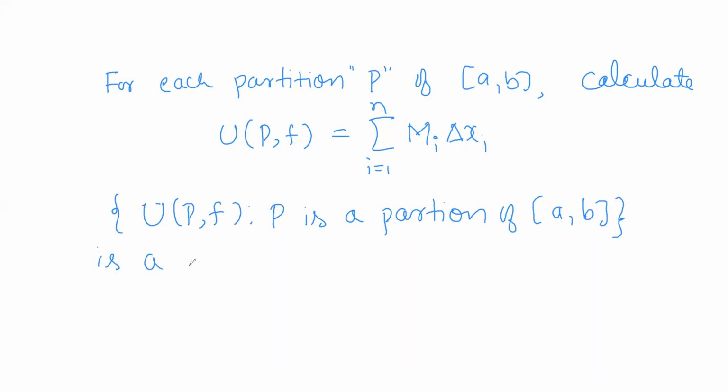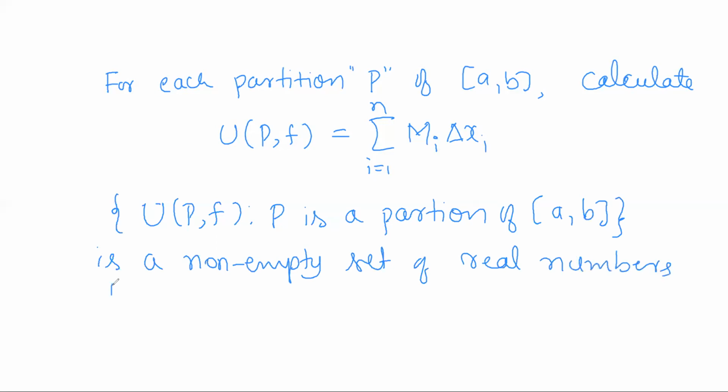Then this set forms a non-empty set of real numbers, bounded below by small m into b minus a.